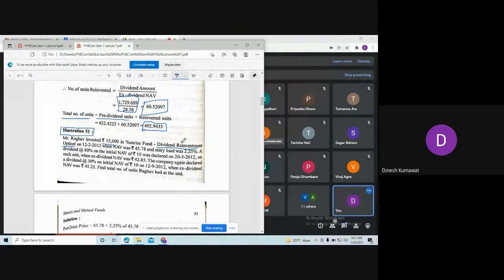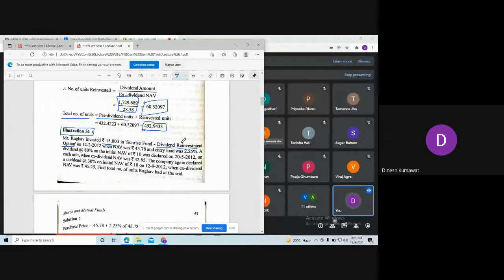On 12th February 2012, when net asset value was rupees 45.78 and entry load was 2.25%, a dividend at the rate 80% on the initial net asset value of rupees 10 was declared on 20th May 2012 on each unit.